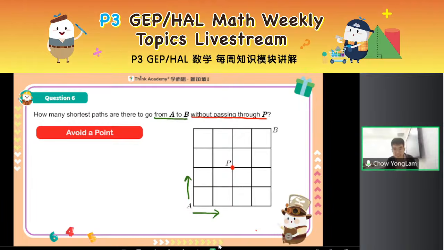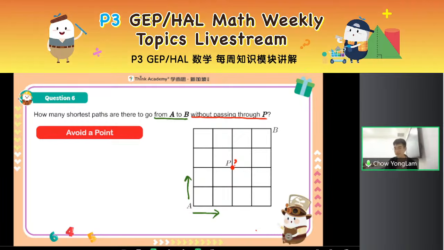Well, every point has to have a number. So think about it. If you cannot pass through point P, there's no way to pass through point P, right? Because you don't want to come to P. You cannot come to P. There's no way to come to P. Then can you tell me, if I have to label a number, what number should I label here? How many ways are there to come to this point P? Given that teacher Yong doesn't let you go to point P.